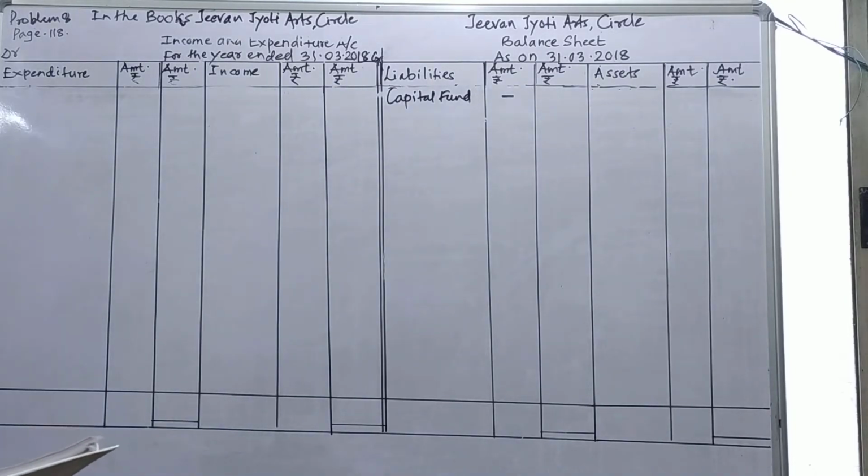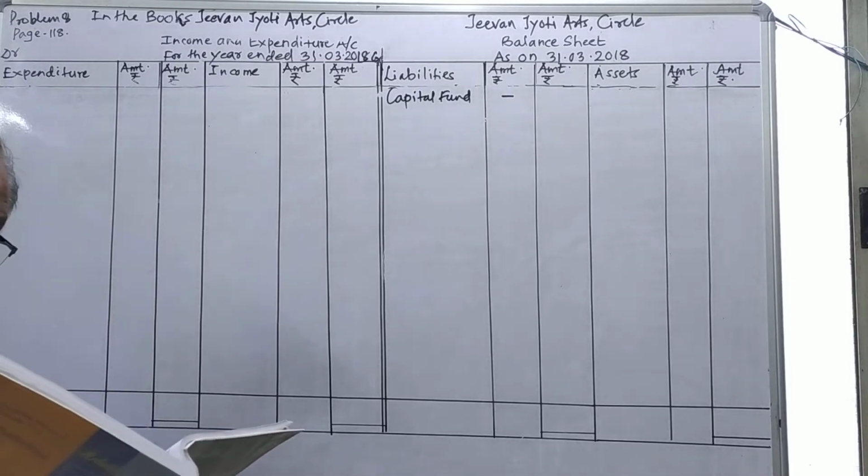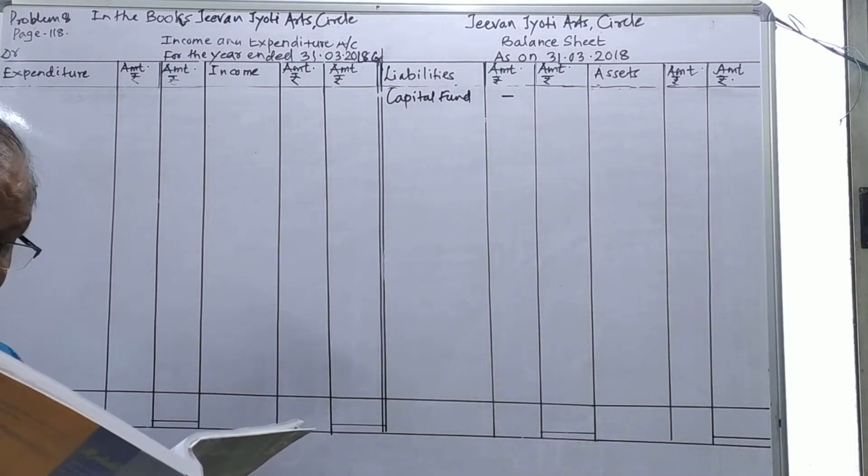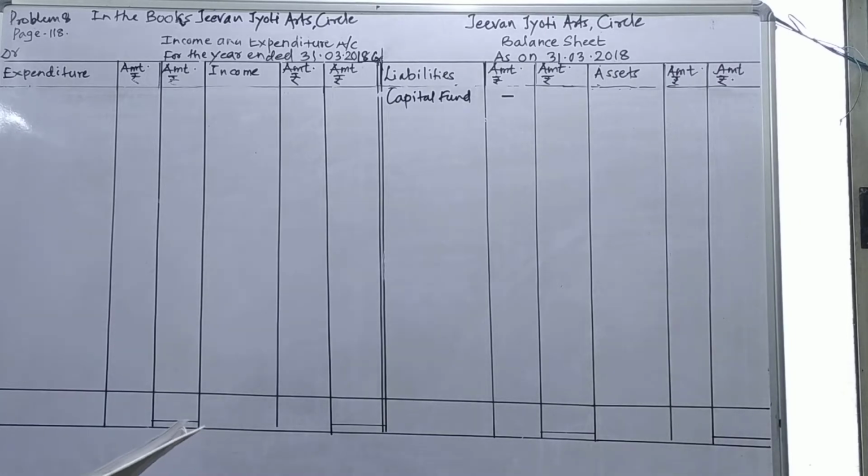Now I'll start. On the payment side there is no salary also. We can start with furniture, which is an asset. On furniture, 12,000 is given to us, and there is the adjustment of donation here.